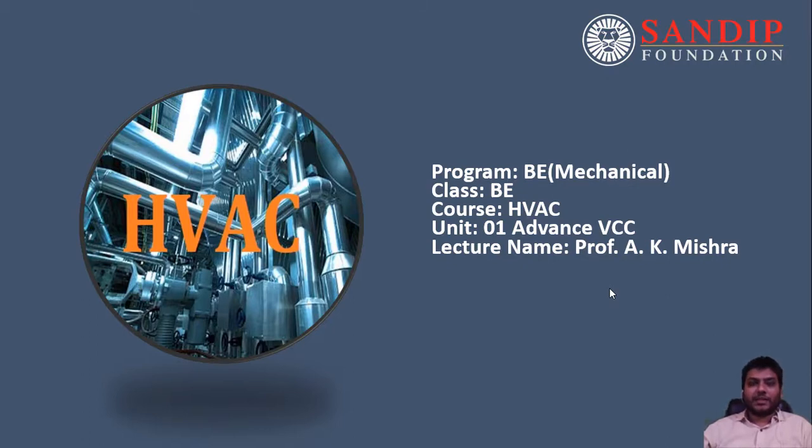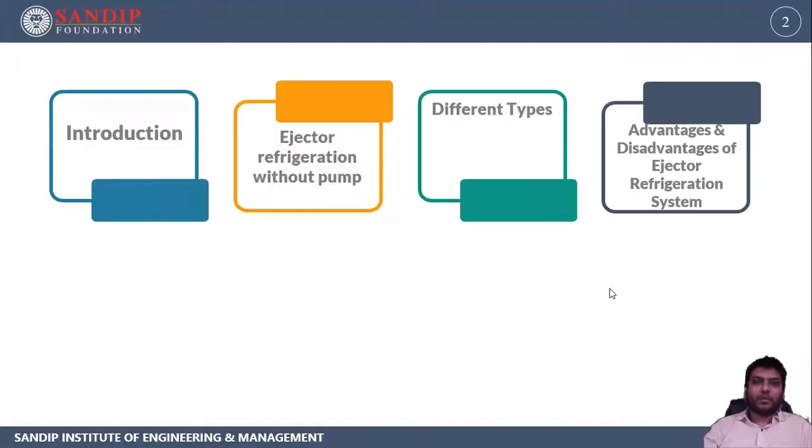So this is the last lecture for unit number 1. In this lecture, we will see the remaining part of the ejector refrigeration cycle. That is, we will start with ejector refrigeration without pump, and we will see the rest of the different types of ejector refrigeration cycle. Also, we will see the advantages and disadvantages of the ejector refrigeration cycle.